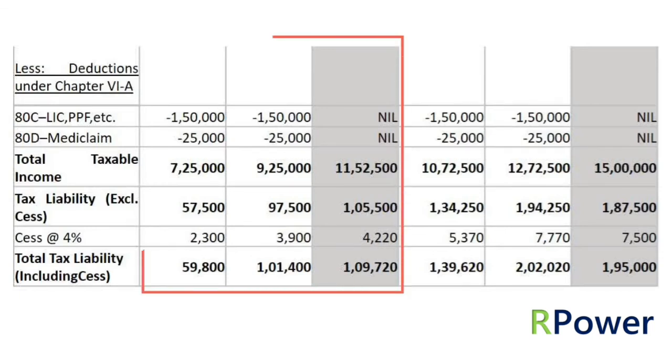In scenario 1, after claiming 80C and 80D deductions, total taxable income comes to 7,25,000. On this, liability of tax would be rupees 59,800 only. In scenario 2, total taxable income would be 9,25,000, on which tax liability would be 1,01,400. Whereas in scenario 3, as the deductions cannot be claimed, total taxable income will be the income earned as salary, that is 11,52,500. Resulting tax liability is 1,09,720, which is much higher than the existing tax regime.